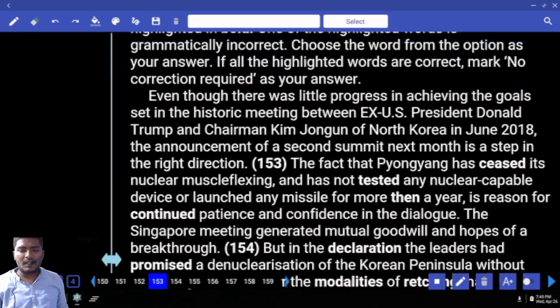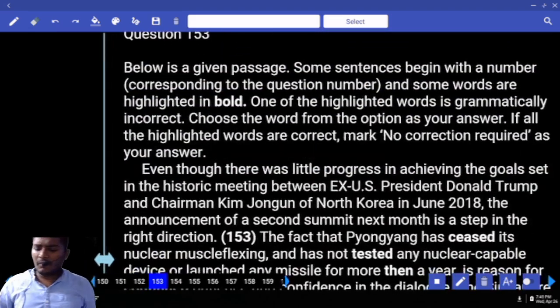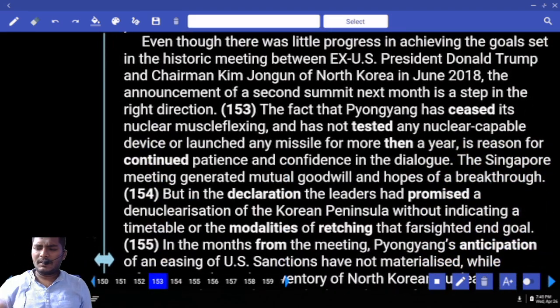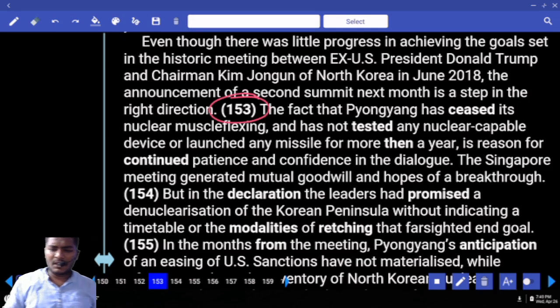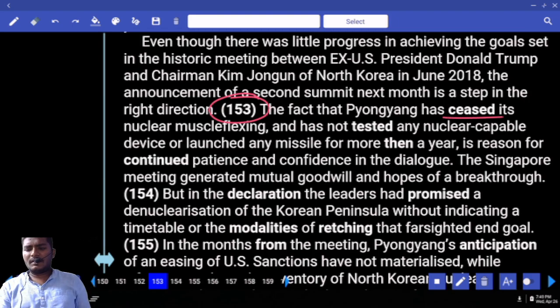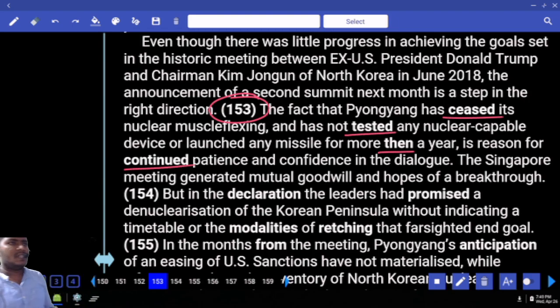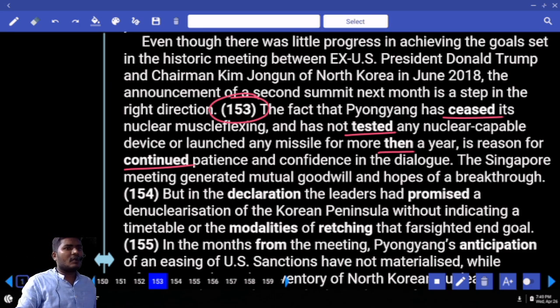Move to 153. This is somewhat lengthy but easy to answer. Question number 153. You have 4 words. What are these 4 words? Seized, tested, then and continued. If any of these 4 words is wrong, you have to find it out. There is no replacement, just find out. Do you find any replacement in the options? No, just find out which is wrong.